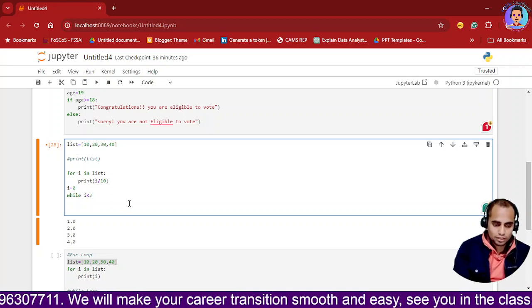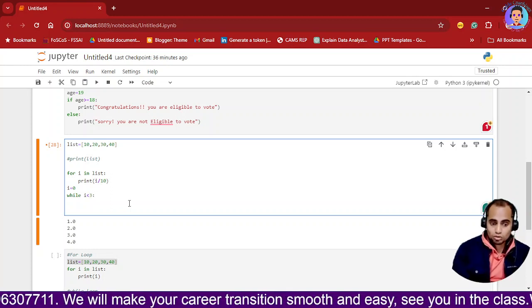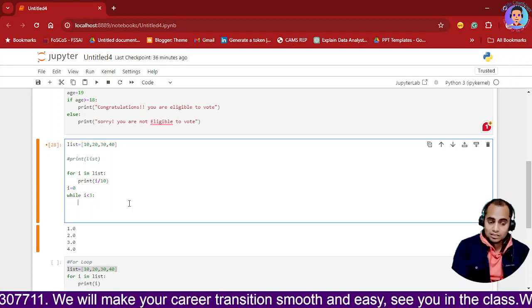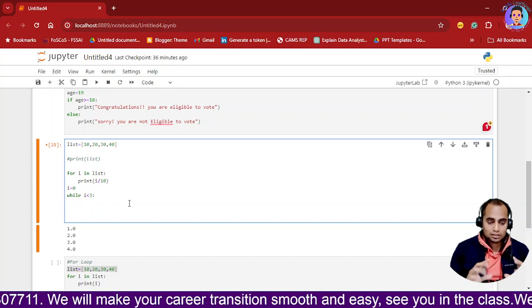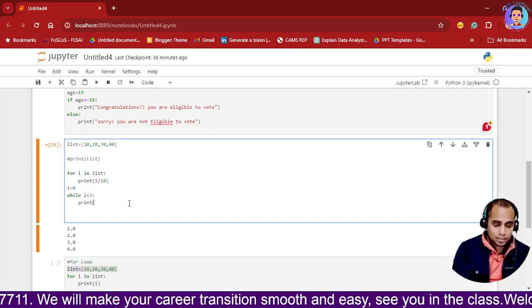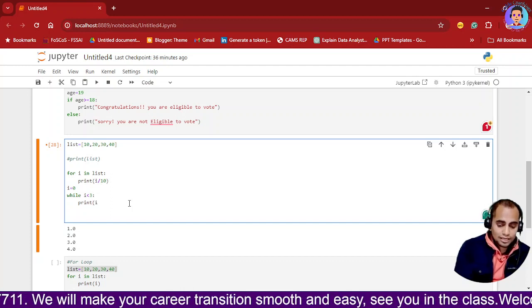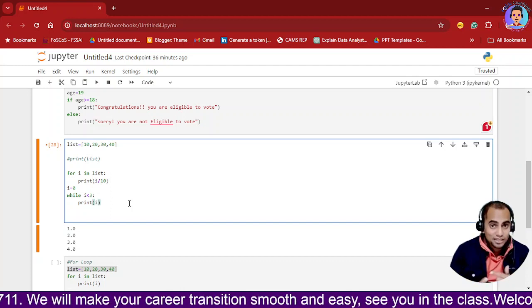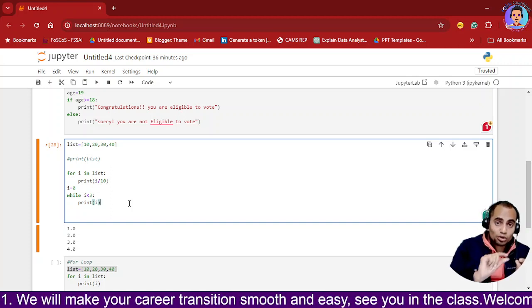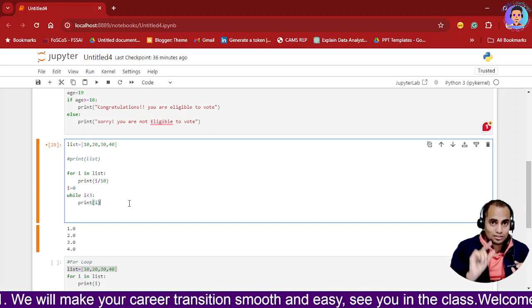Okay, so I'll just delete this, and then I will put the colon as we have used in the for loop. Then I will enter. See, the cursor is blinking in the middle, that means I need to write my code over here. Now this is the second situation, where if I write this, what will it print? Pause the video and answer me whether it will print the index or the value.